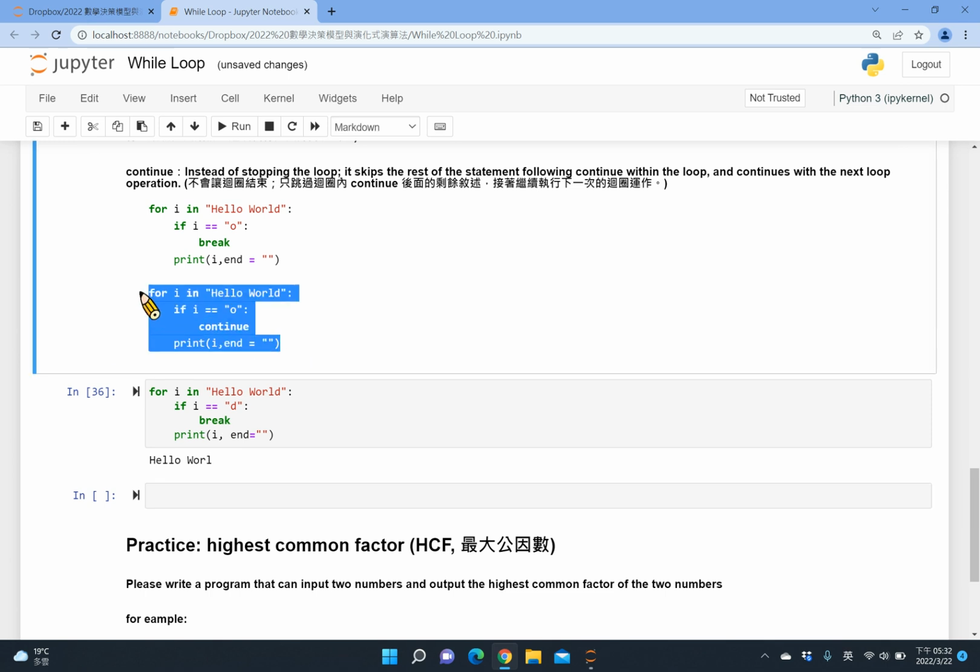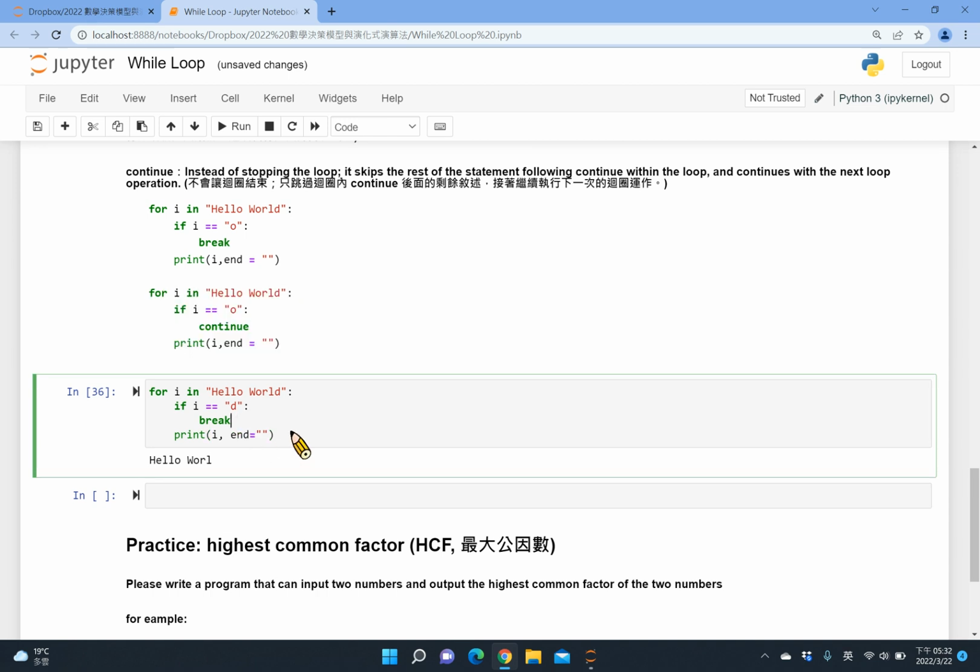Now instead of break, we change. If I change only this place to continue, and we also change back to O. You can see when I use continue, it means it will stop the current iteration, the iteration for printing O. It won't be executed after continue. So everything after continue won't be executed, but the loop is still running. It keeps running in the second iteration.